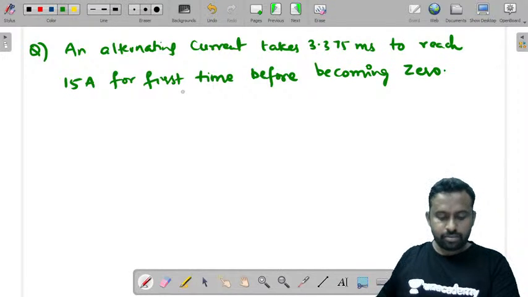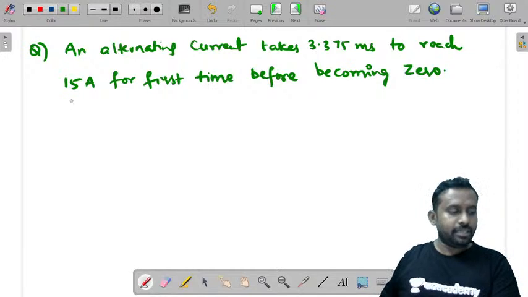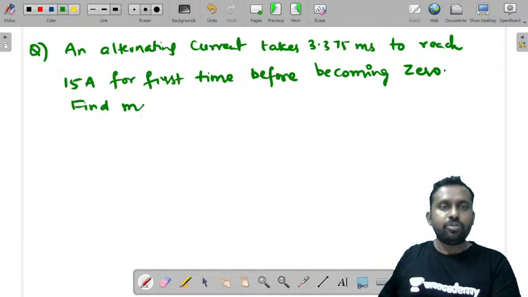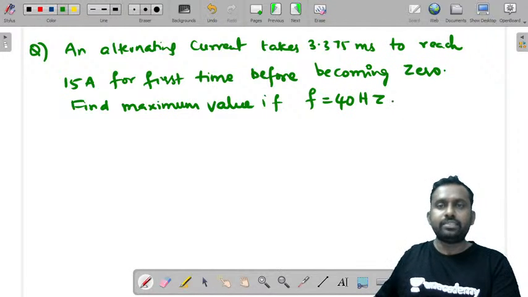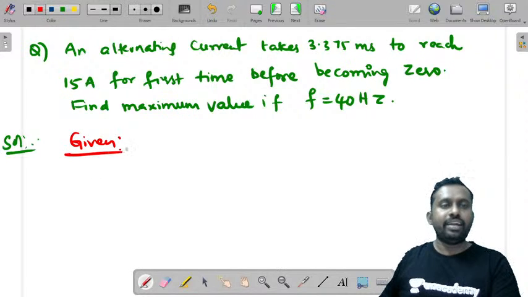Then the question is, find the maximum value if frequency is equal to 40 hertz. Whenever you are looking at a question, you need to write what is given to you and what you need to find.